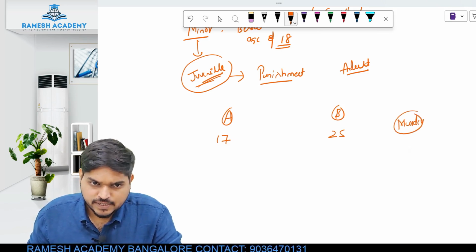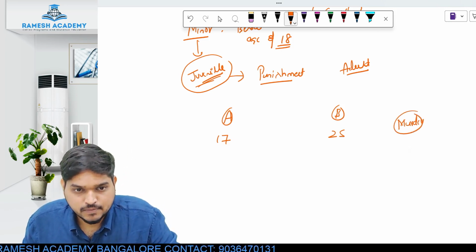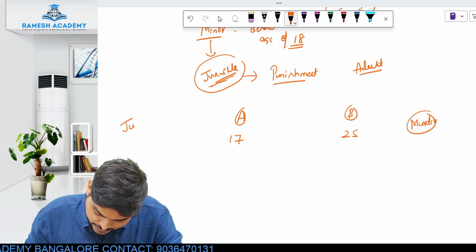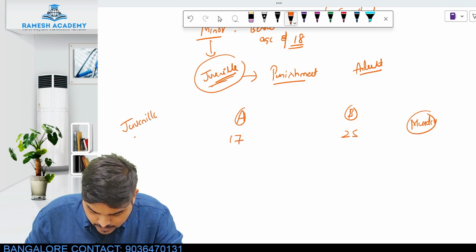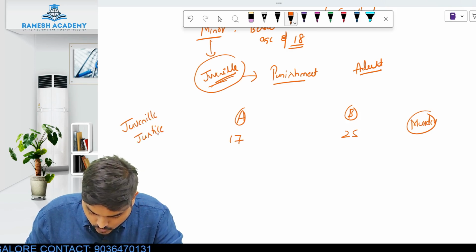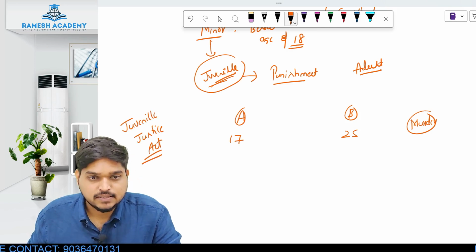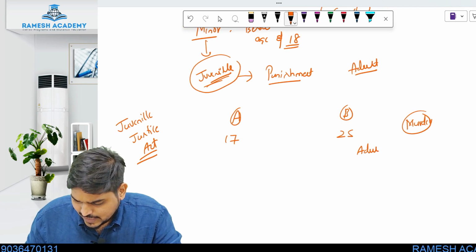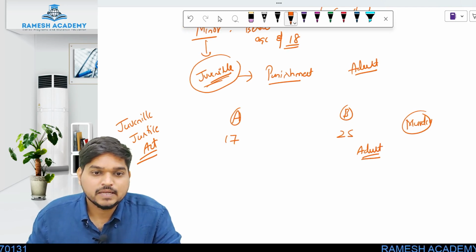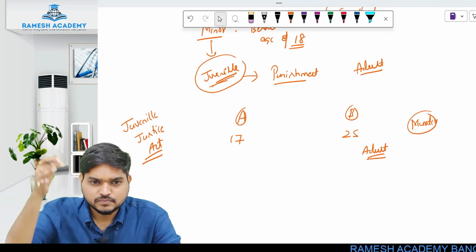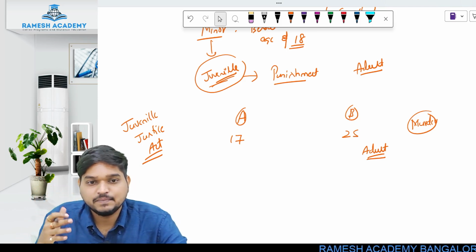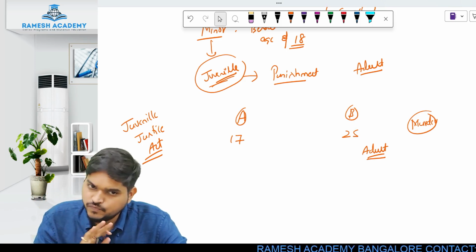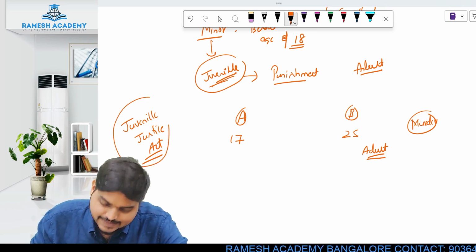Same offense committed by A also, same offense committed by B also. But there is an act called the Juvenile Justice Act. Now, according to the Juvenile Justice Act, whatever punishment you give to a normal adult, the same punishment will not be applicable to this juvenile. There are certain exceptions or exemptions given to the juvenile just because he is below the age of 18. So that is given under the Juvenile Justice Act.